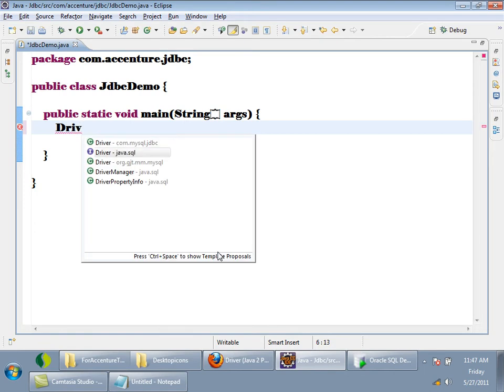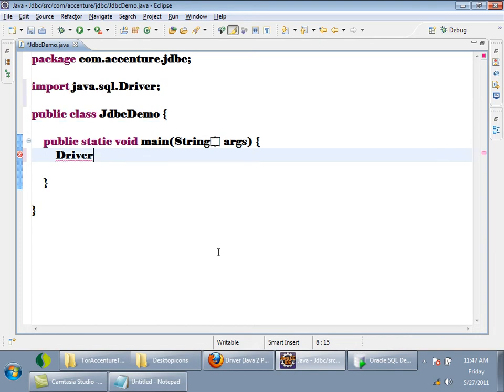See, there are two drivers. One is java.sql.Driver, this is an interface, and this is a class, com.mysql.jdbc.Driver. This class is implementing this interface. So what I will do is first I will create a reference of the interface. I told you, whenever I am writing a database client, my code should always make references of interfaces.